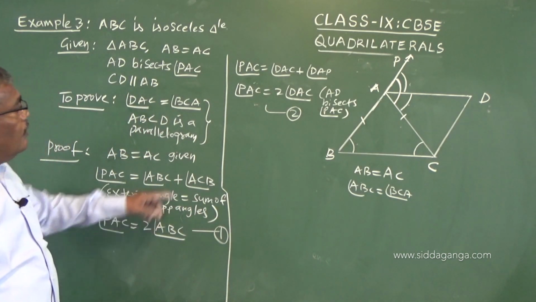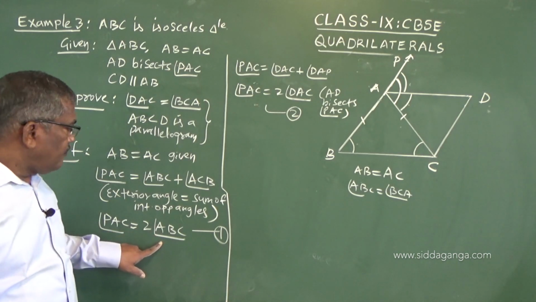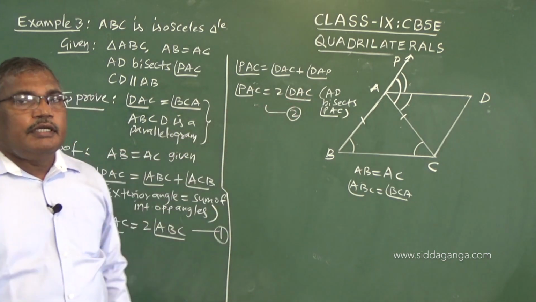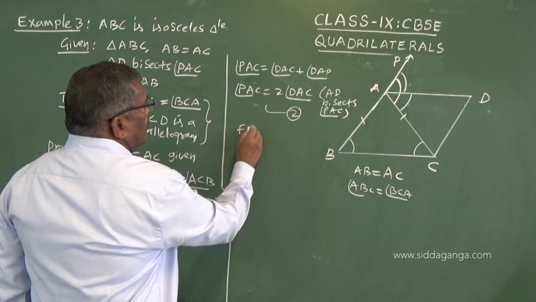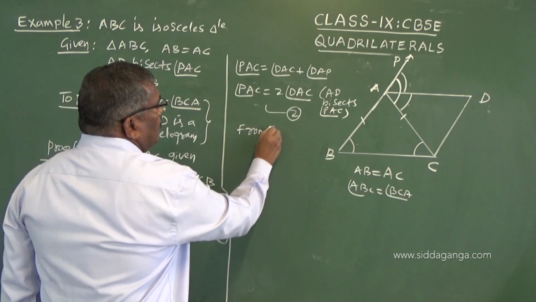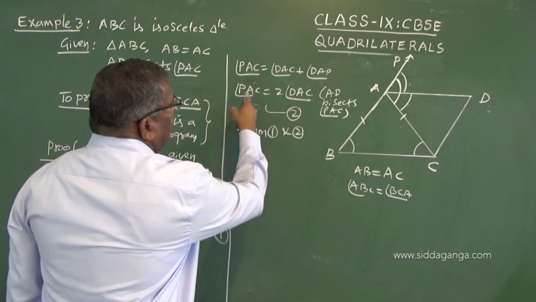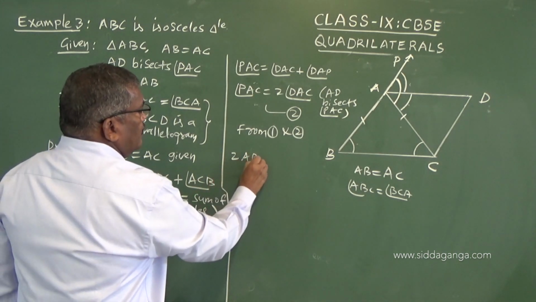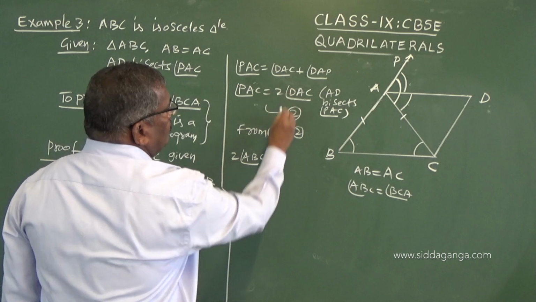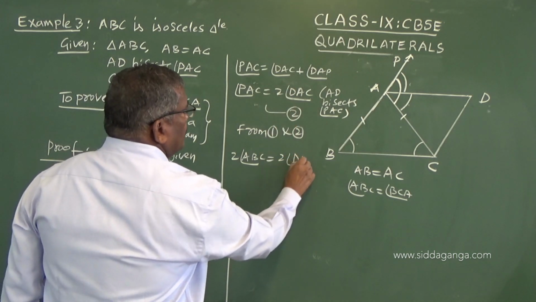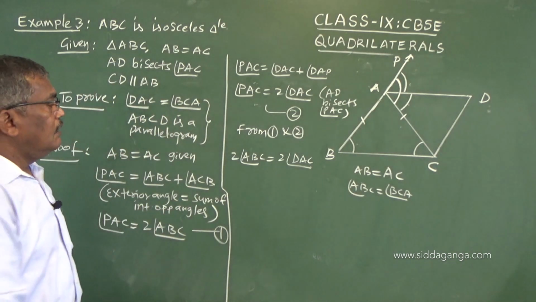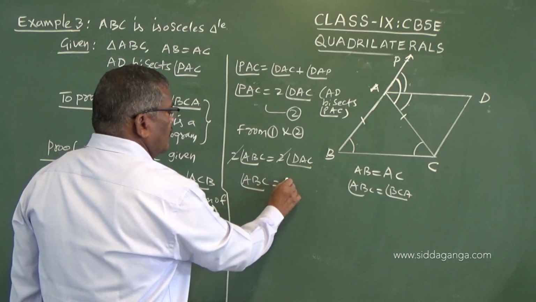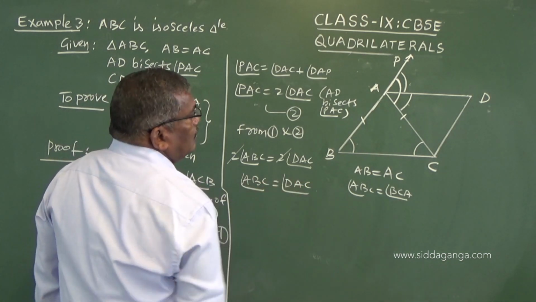Now observe, PAC is equal to 2 times ABC in equation 1. In equation 2, PAC is equal to 2 times DAC. So equate the two from 1 and 2. Left hand sides are equal, so 2 times ABC is equal to 2 times DAC. The 2 and 2 get cancelled, so ABC equals DAC. Now observe the figure.